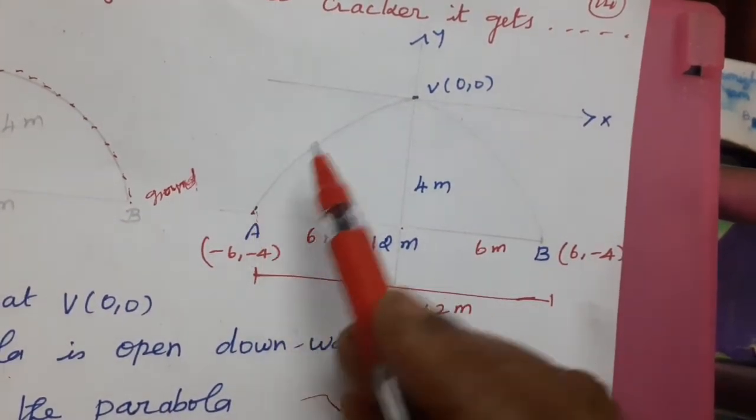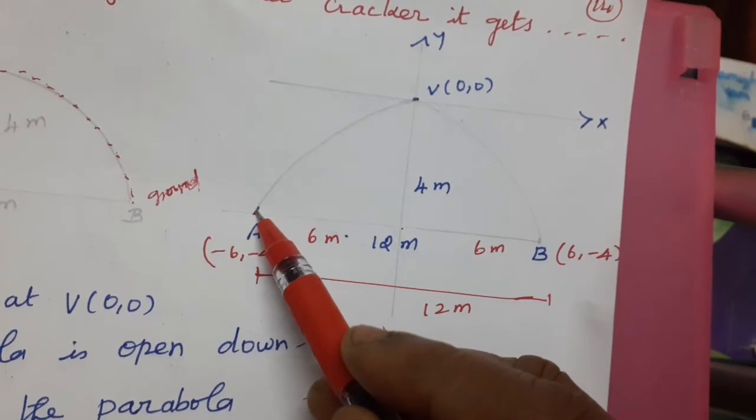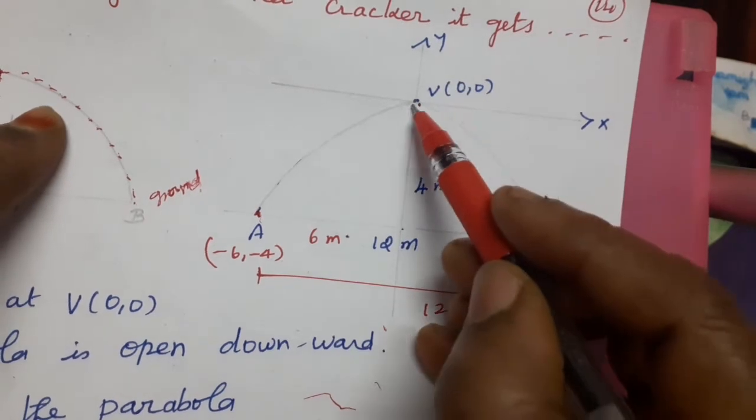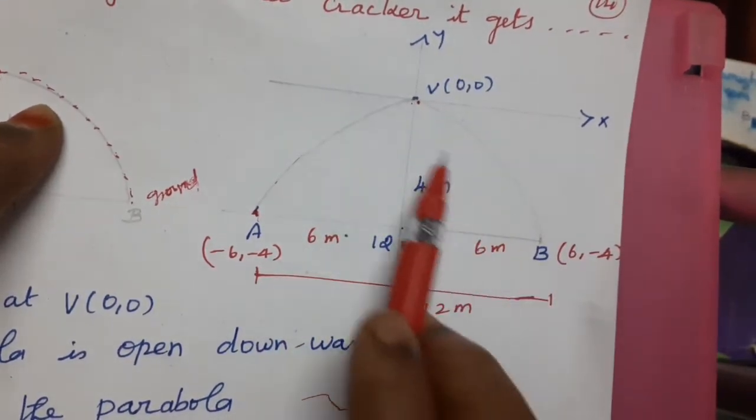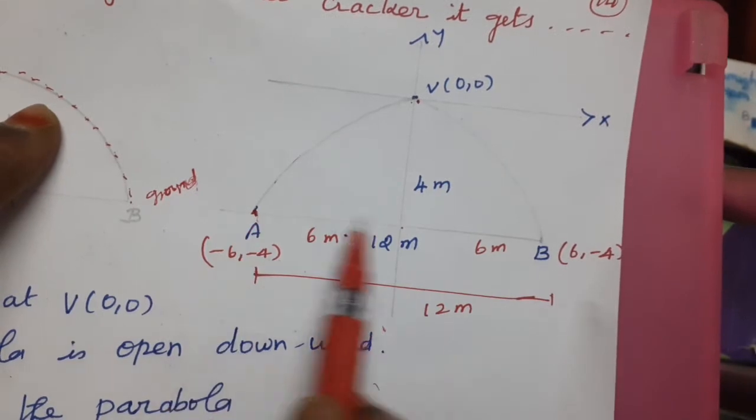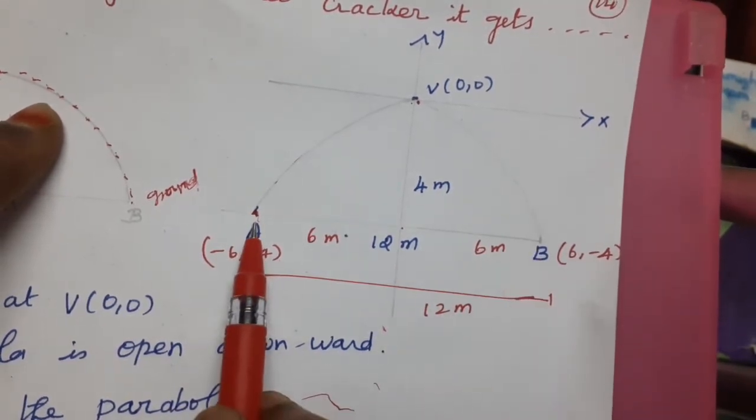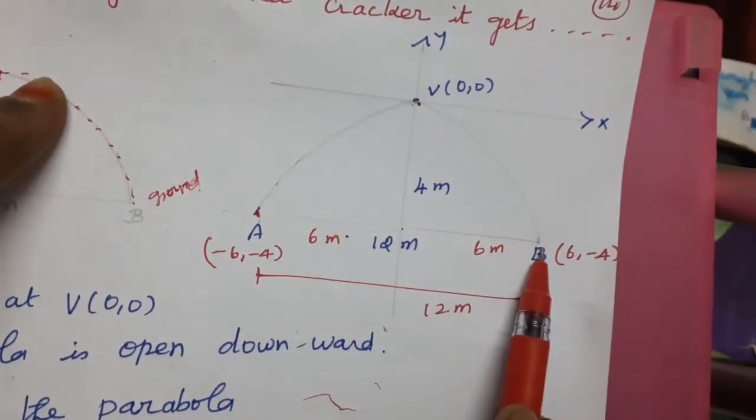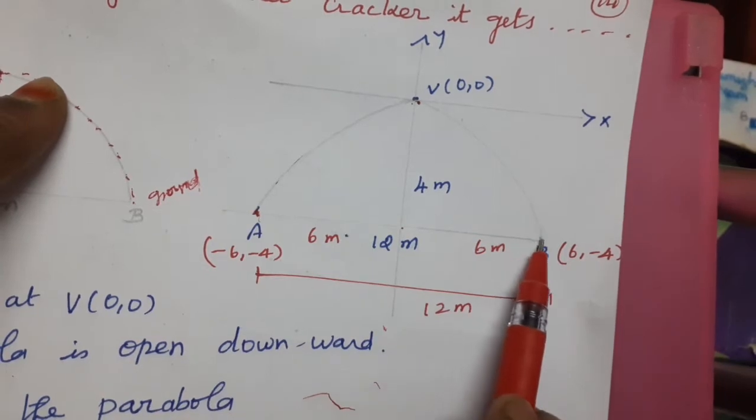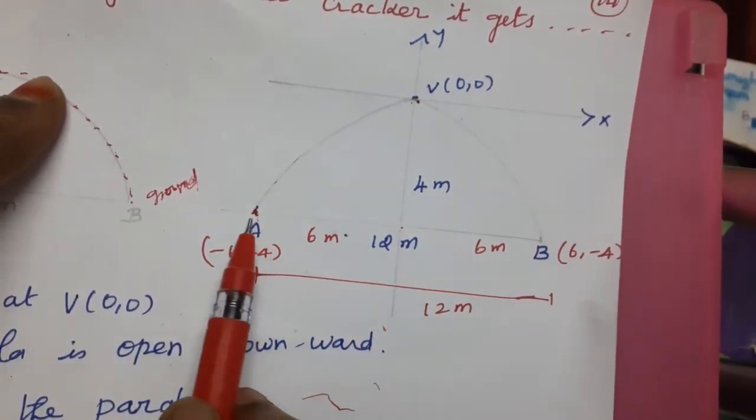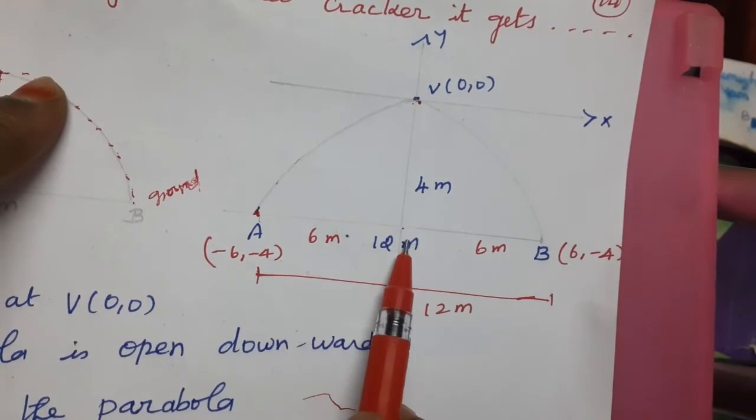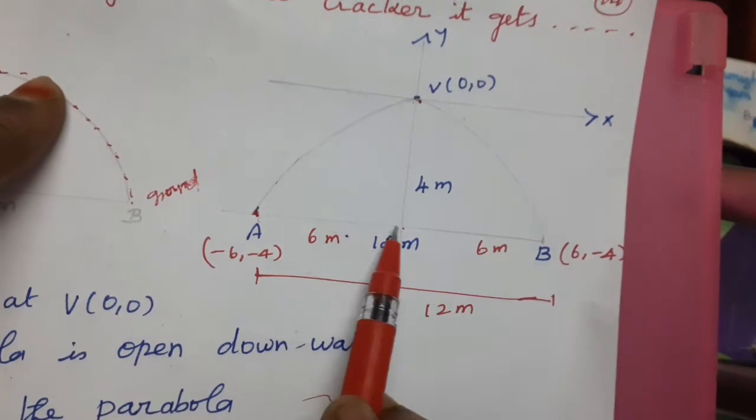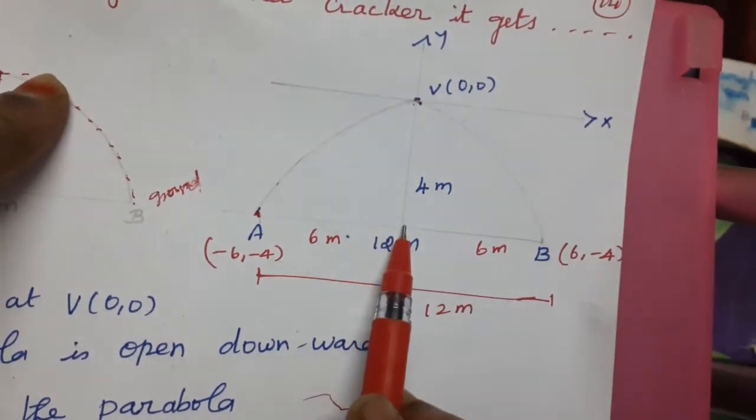This is the starting point. This is the rocket cracker. Projected from the starting point A, it goes to the maximum height of 4 meter. Keep that as the vertex. Again it comes down to B and reaches the ground. The distance between the starting point and the ending point is 12 meter. So at 6 meter distance, it reaches the maximum height of 4 meter.